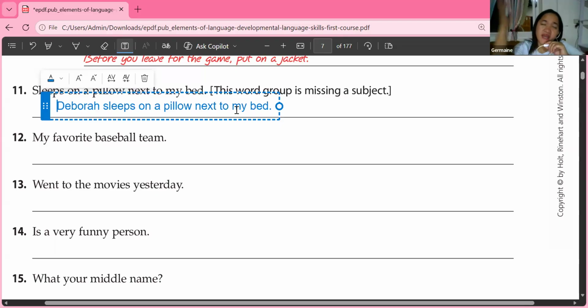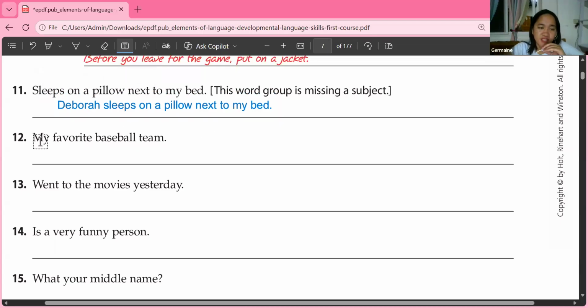So you can also say, my mother sleeps on a pillow next to my bed. You can use any subject or any name. You can also say, my cat sleeps. My dog sleeps on a pillow next to my bed. So you can supply a subject to that. Okay, thank you. Let's move to number 12.